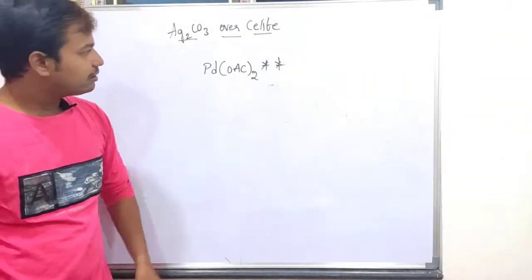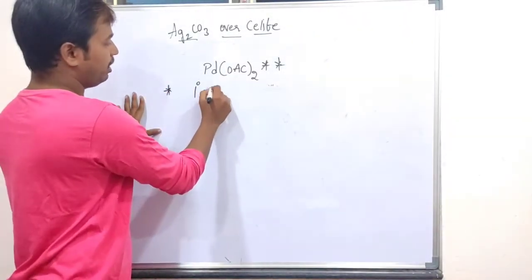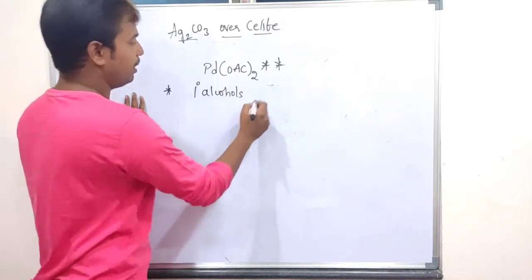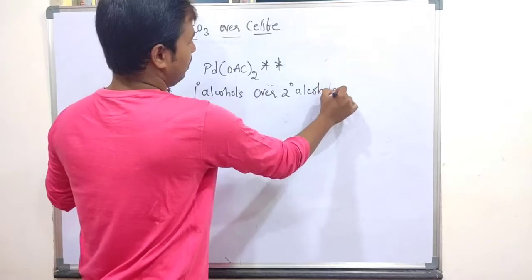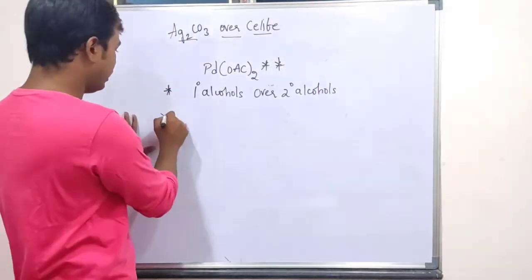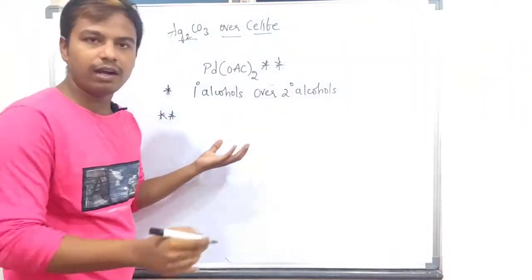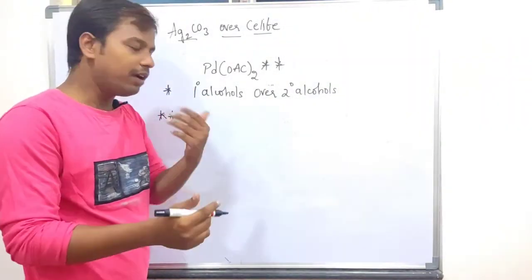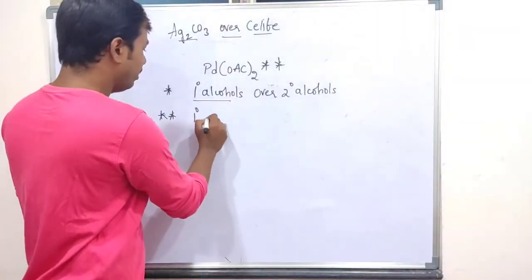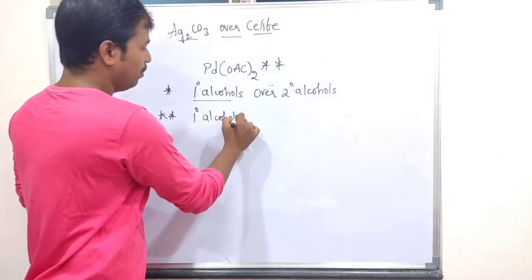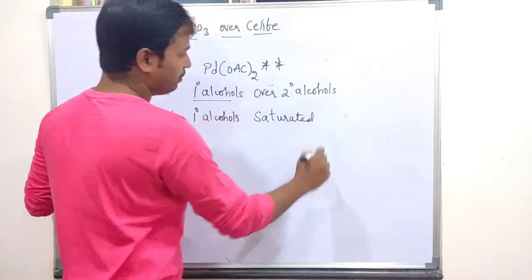Palladium acetate also selectively oxidizes primary alcohols over secondary alcohols. Another very important specialty is that if there is a competition between unsaturated primary alcohols and saturated primary alcohols, the saturated primary alcohols are selectively oxidized fast.